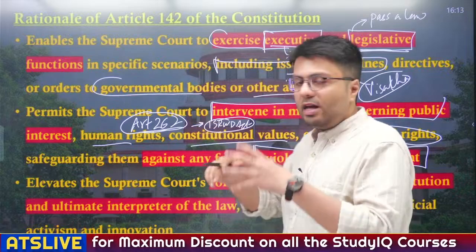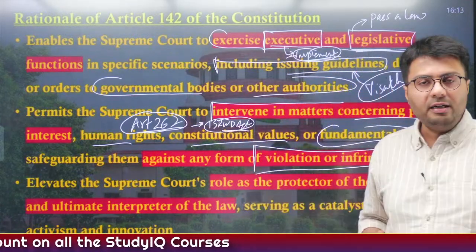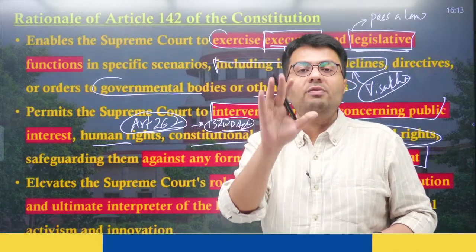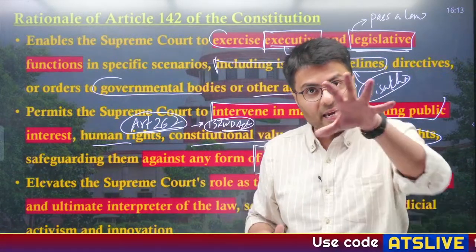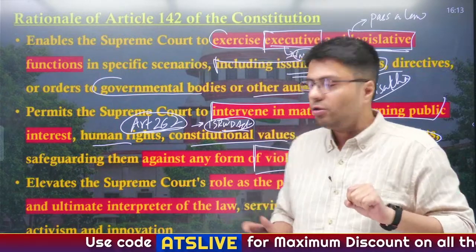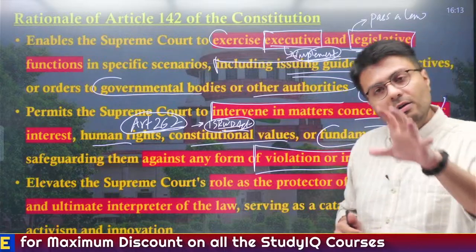So, whenever there is a dispute between two states regarding sharing of river water, they ask the Centre to constitute a tribunal, and whatever decision the tribunal gives is final and binding on both states. And here, no court in the country, not even the Supreme Court, can intervene. So, this is what Article 262 and the Interstate River Water Disputes Act say.